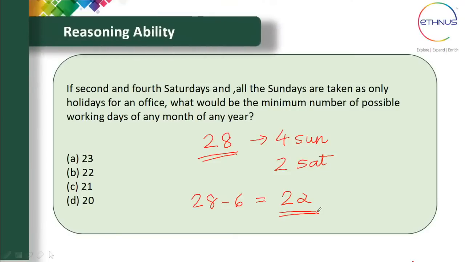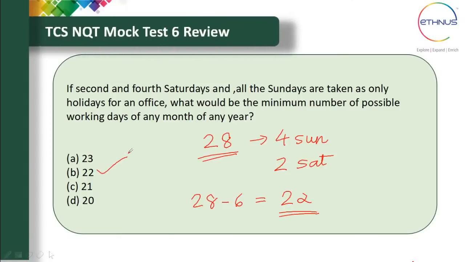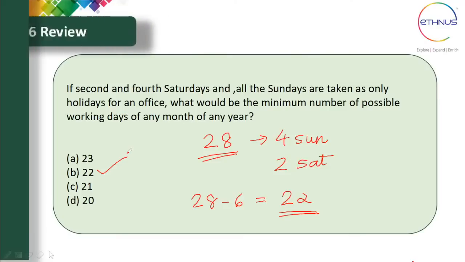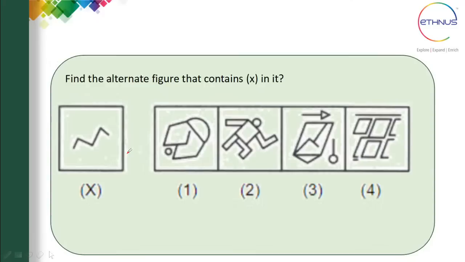Other months might have more than that, but we take February because that is the month which has the fewest days. So 22 is the correct answer here, which is option B. Okay, so let's move on to the next question. The next question is as follows.